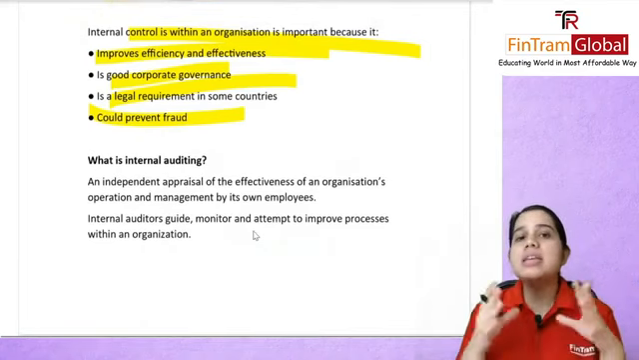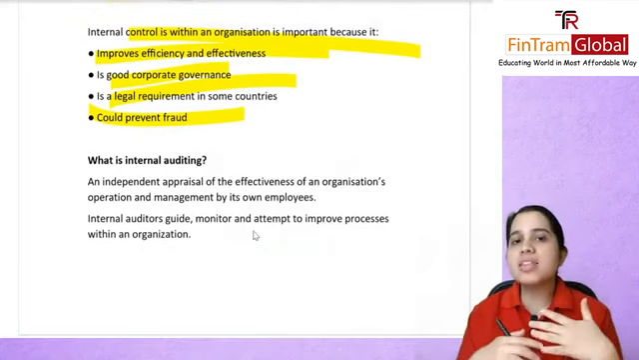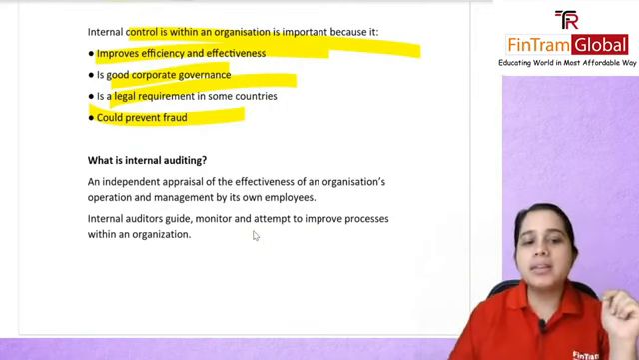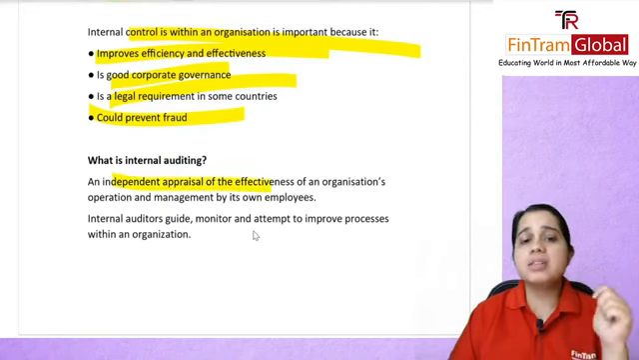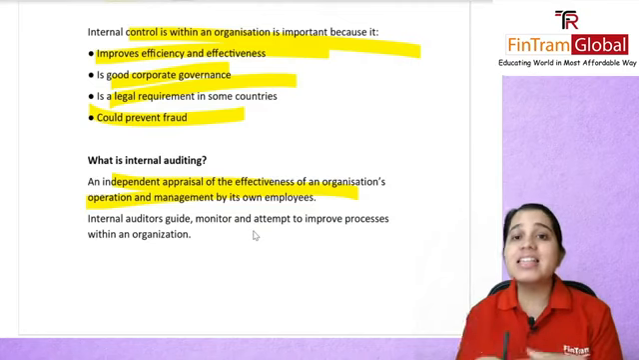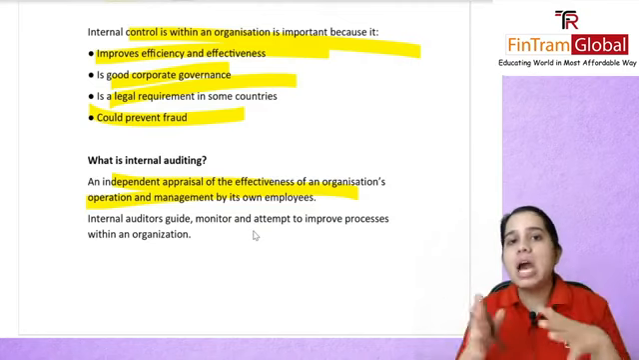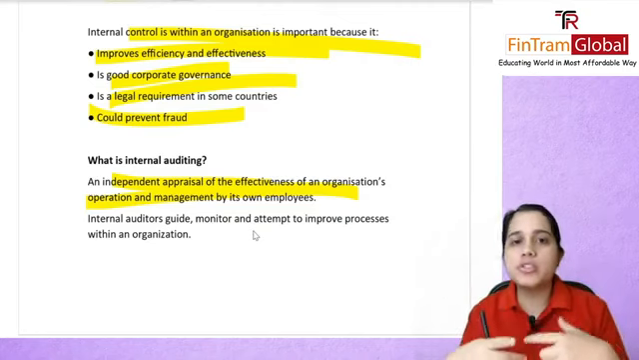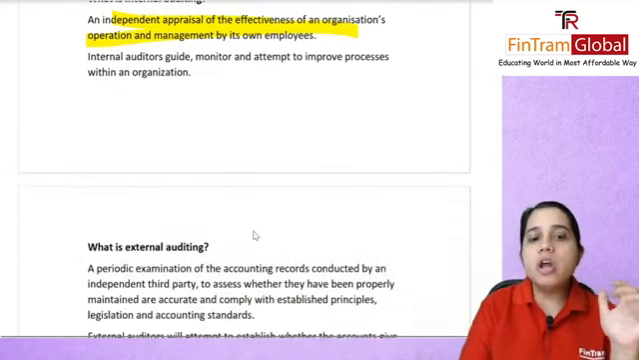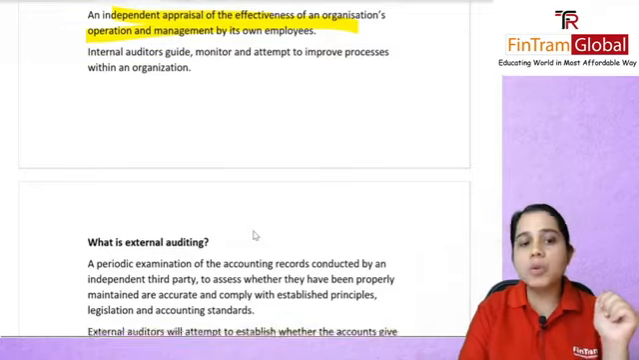So internal auditors are people who are employees of your organization, or you can even outsource this function to a third party. This is done through an independent appraisal of the effectiveness of your organization's operations and management. Basically, how properly are whatever internal controls you have working, and are the policies that you have enough or not. All of that is something that the internal auditor is going to be looking at.